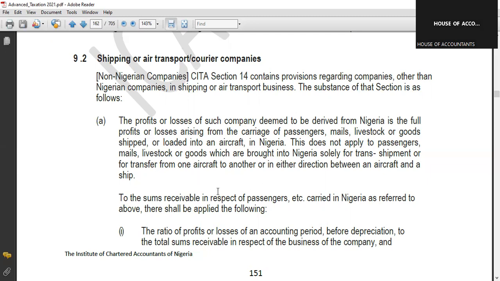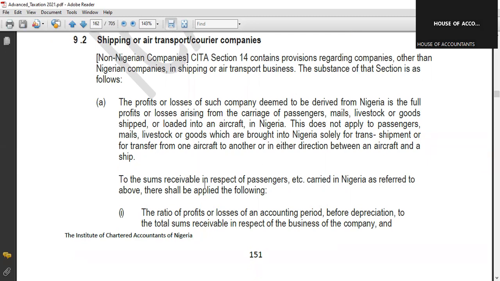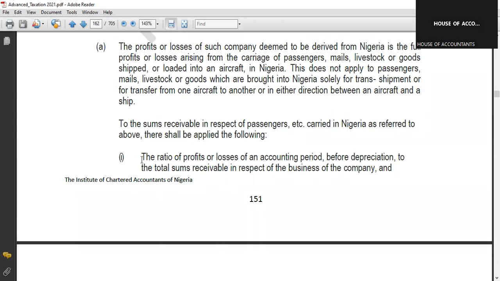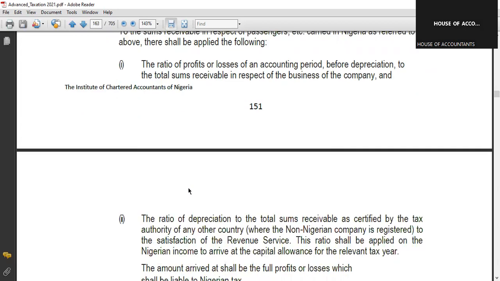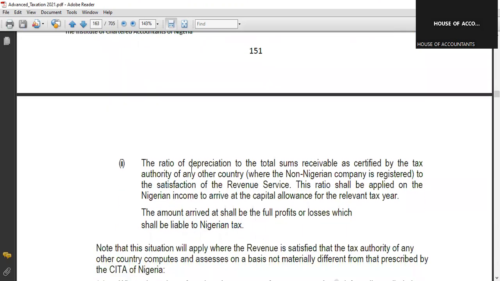Okay, so let's look at it. For the sums received in respect of passengers carried in Nigeria as referred to above, there shall be applied the following. What is the first one? The ratio of profit or losses of an accounting period before depreciation to the total sum receivable in respect of the business of the company. Then the second one, we'll be looking at that example soon, so I'm just giving you the step.